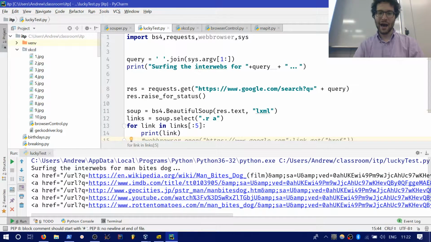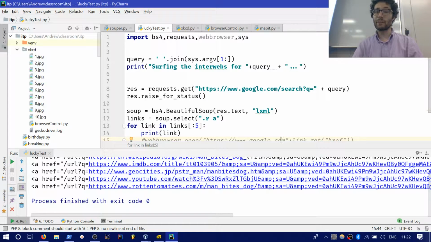So here's what I got back. It gave me back a link to a film, an IMDb link, a GeoCities link, a YouTube link, and a Rotten Tomatoes link for a movie, right? Because it assumes I want that movie. Okay.